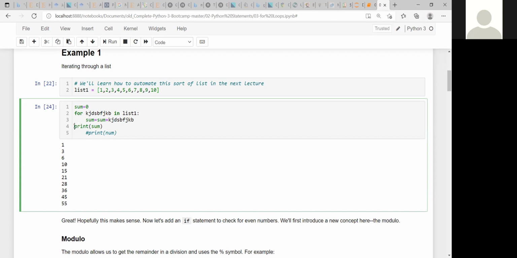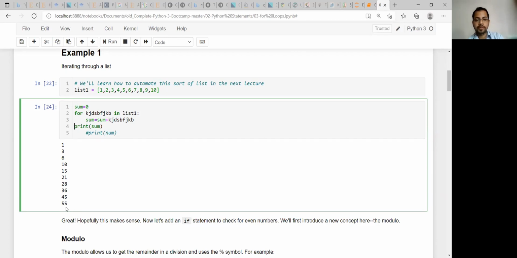Sir, it will probably print 0. Why? Sir, because we are removing the indentation. Yes, but the code will read line by line. After this for loop, the sum value has changed now, right? So the last sum value will be stored. What is that value?